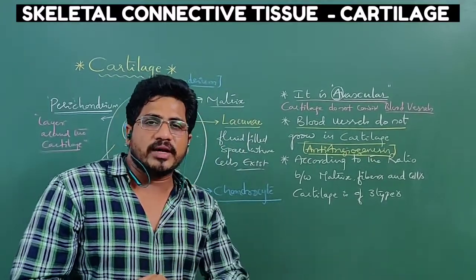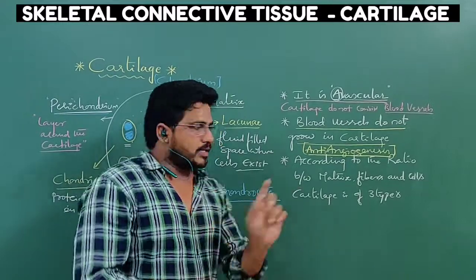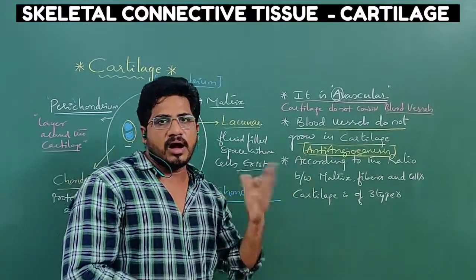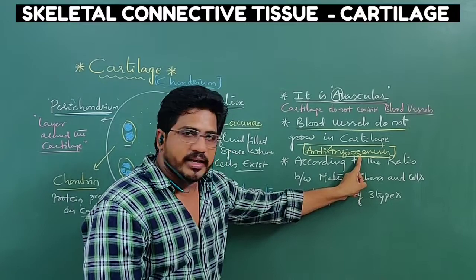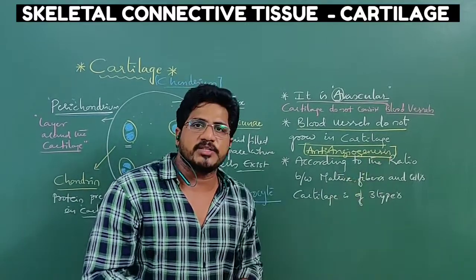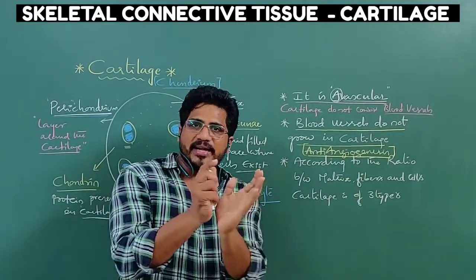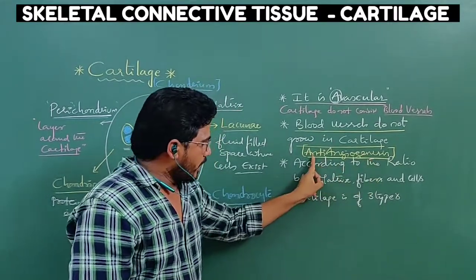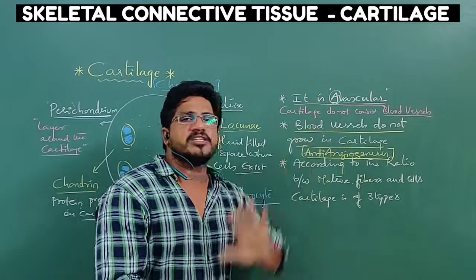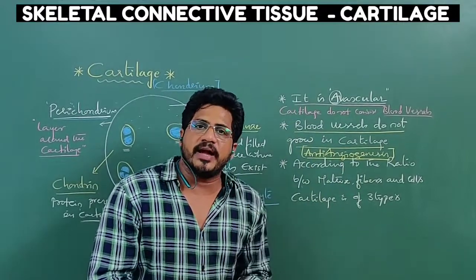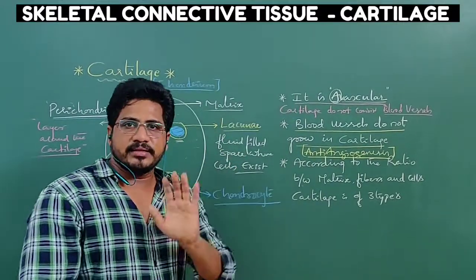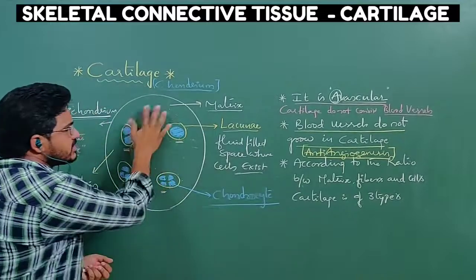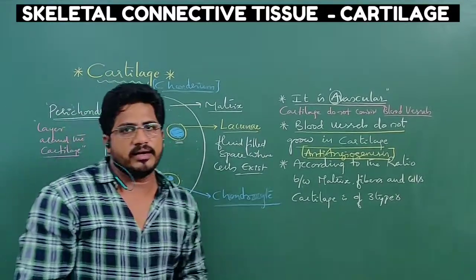Here one should grasp that. What is the meaning of angio? Blood vessel. What is the meaning of anti? Opposite. Then the rest of the name is genesis. Genesis means formation. Now you combine the words: anti-angiogenesis is a component which is opposite to the formation of blood vessels. That is released by the cartilage cells itself. That is the reason no blood vessels grow inside the cartilage.